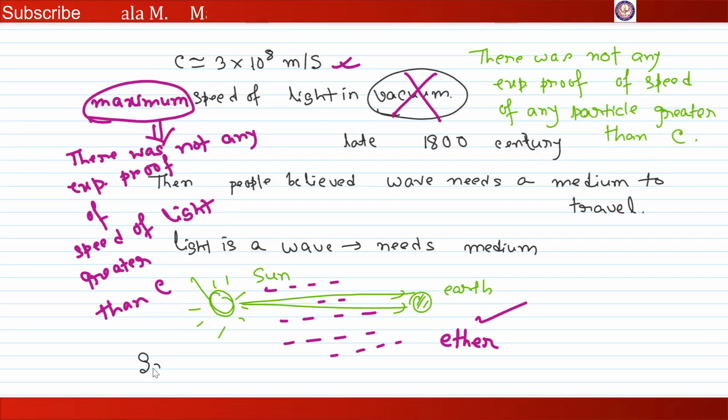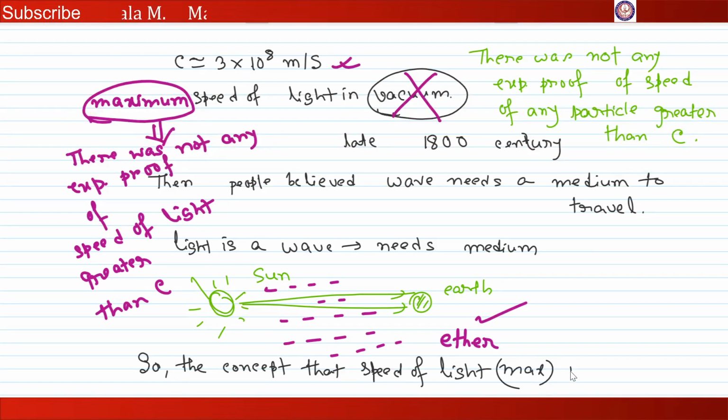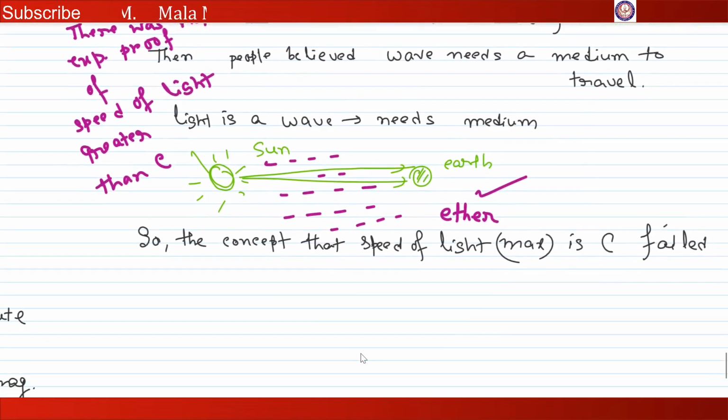So the concept that the maximum speed of light is c failed under Galilean transformation. Now, where did the concept of the speed of light come from?